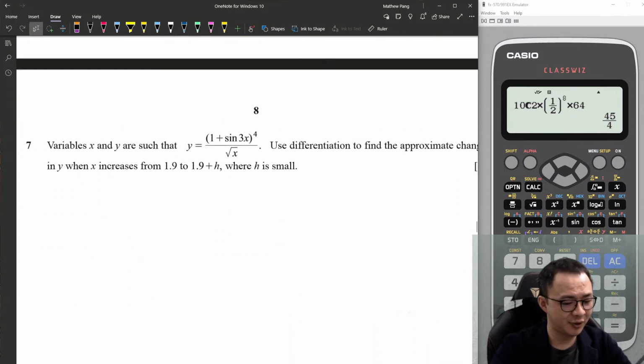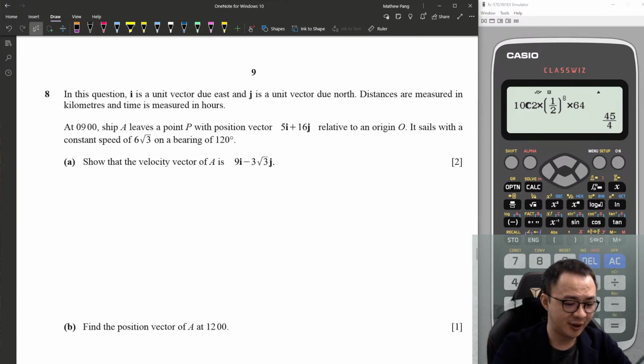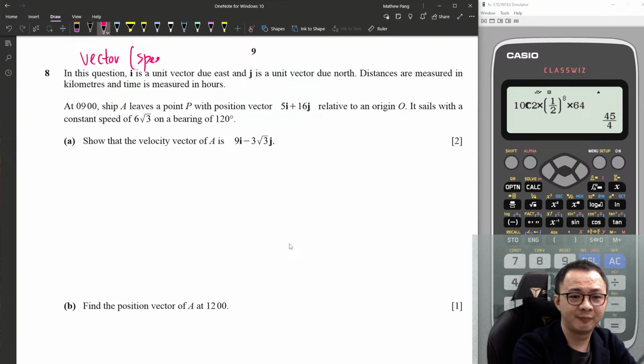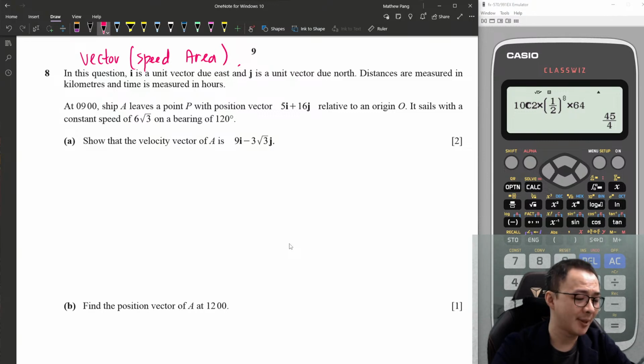Okay, so small change has come out already. I will skip this one. Yeah, this is what I call a vector speed problem. Yeah, area of graph, that one might come out for integration. Okay, so let's solve this question. I also think the integration question, find the shaded area of the graph, will come out. High chance because it hasn't come out yet.